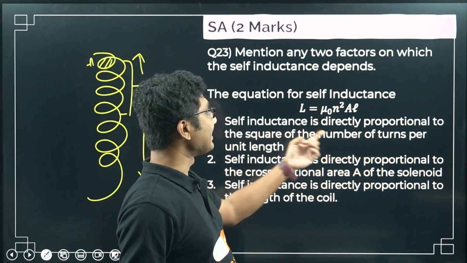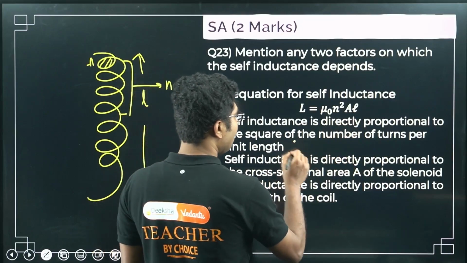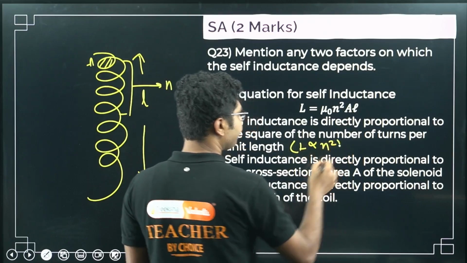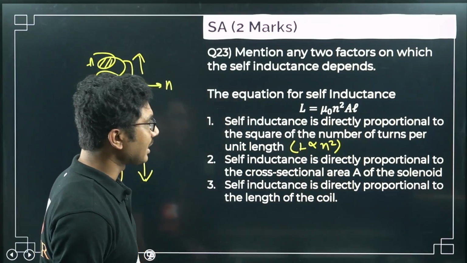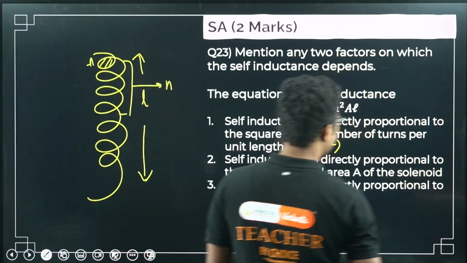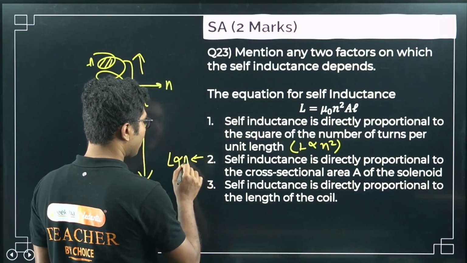N square is the number of turns per unit length squared. So self inductance is directly proportional to the square of the number of turns per unit length. Okay, you can mention L is proportional to n square. Self inductance is also directly proportional to the cross sectional area A of the solenoid, so you can mention L is directly proportional to area.